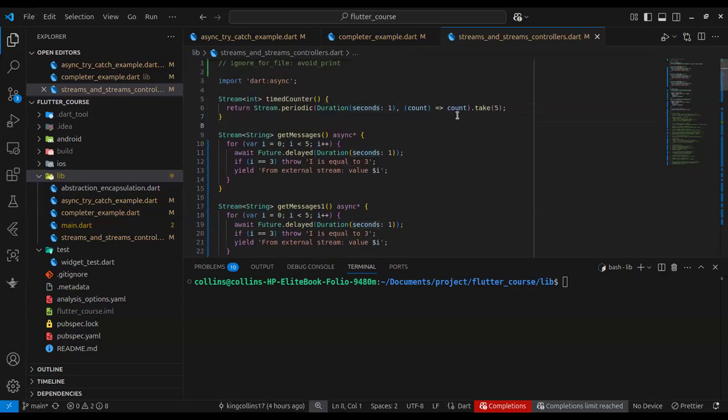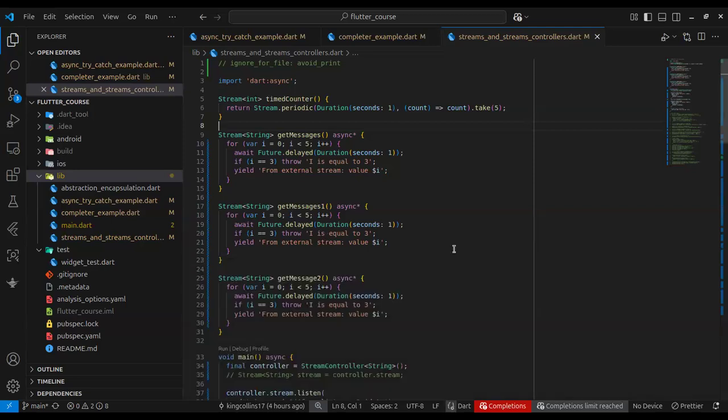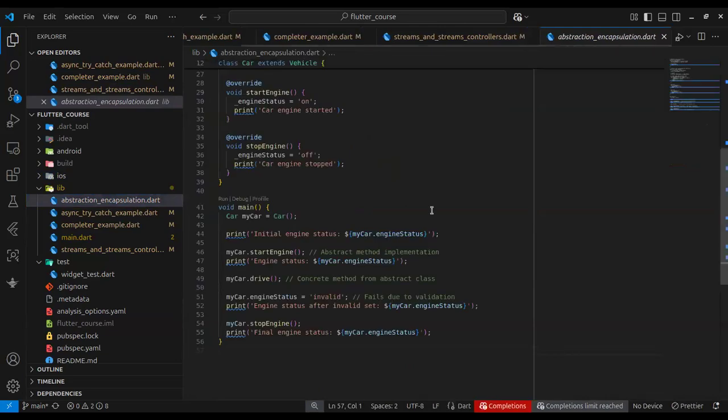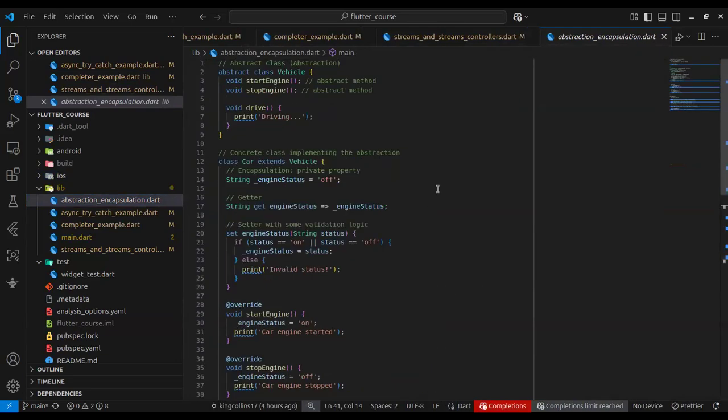Yeah, okay. So the last thing we have for today, to be very brief, and I'm sure we are familiar with OOP, but this is what you'll be seeing a lot: abstraction and encapsulation. I already prepared some examples for us. So let me just move over to the file. Okay, so this is the file for abstraction and encapsulation.